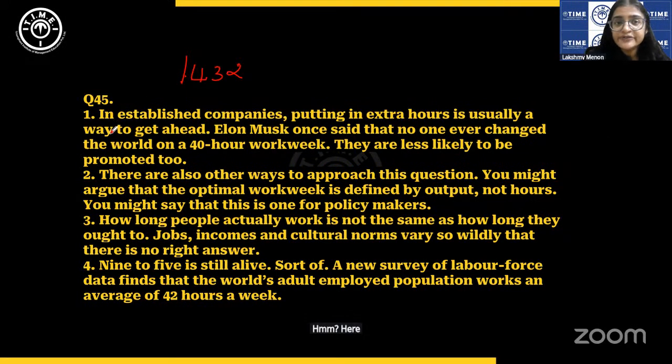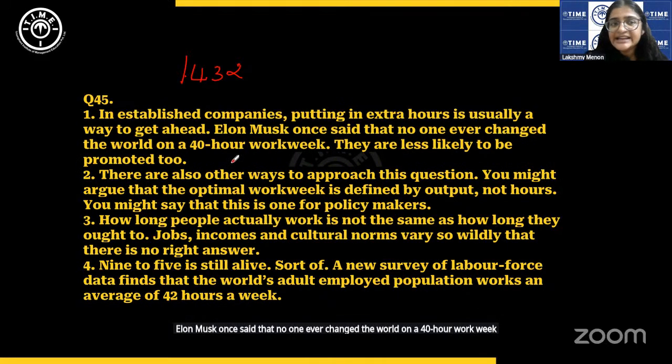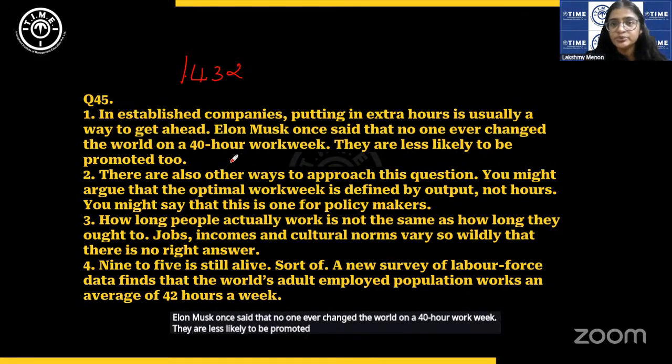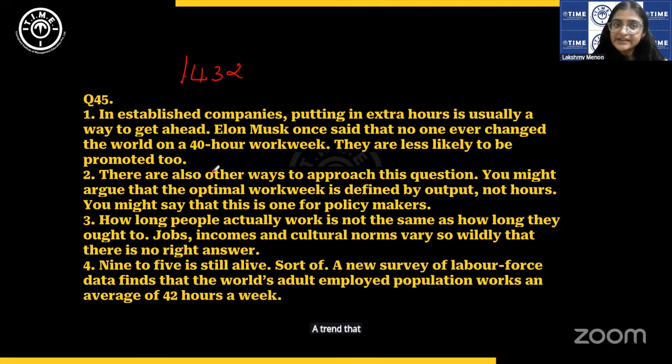Because if you start with this sentence, in established companies, putting in extra hours is usually a way to get ahead. Elon Musk once said that no one ever changed the world on a 40-hour work week. They are less likely to be promoted too. Okay, that is an established trend that they are starting with. That is okay. But then 4 says 9 to 5 is still alive.